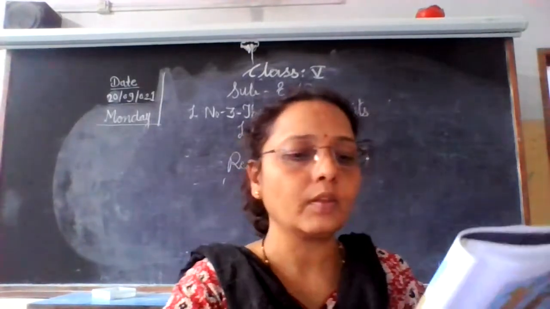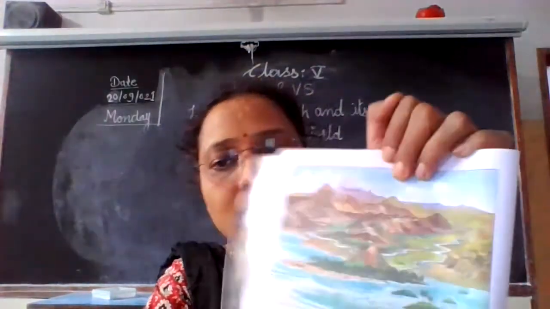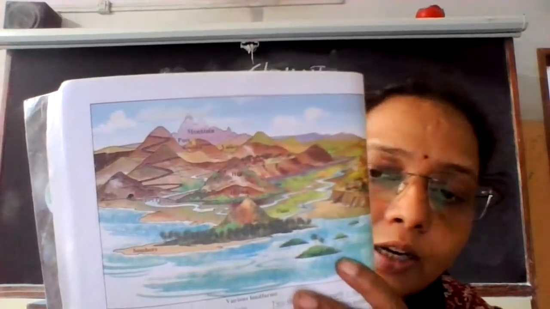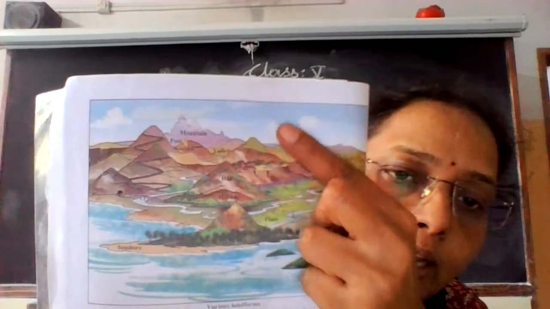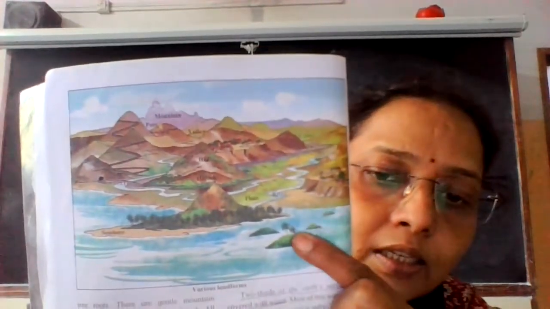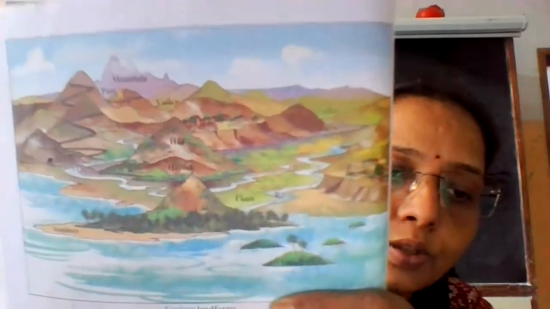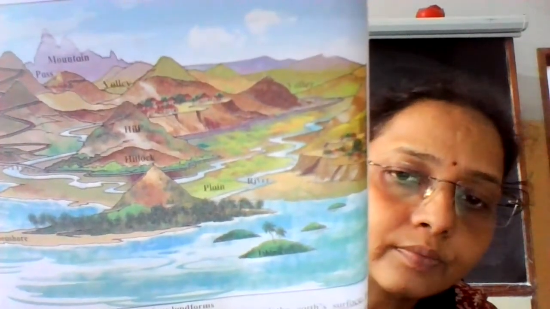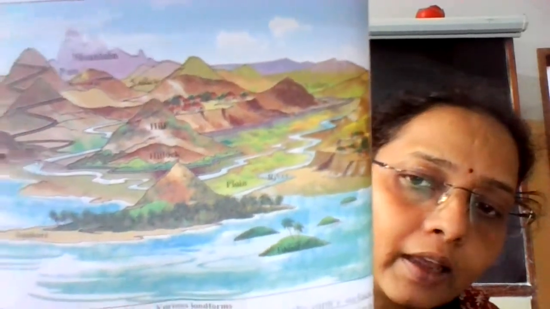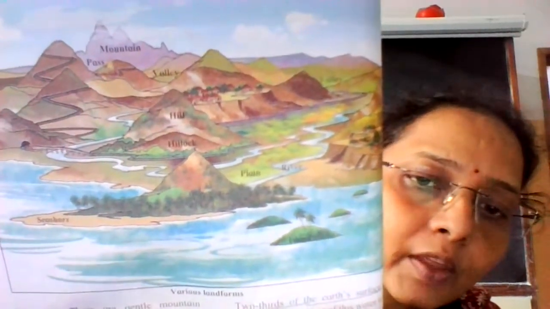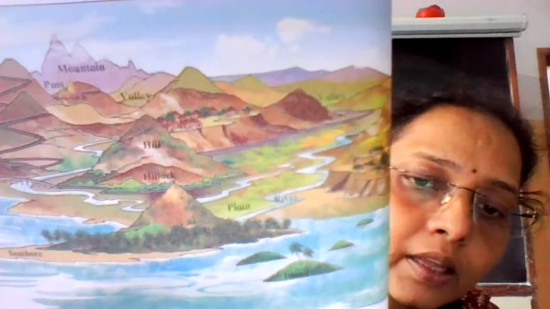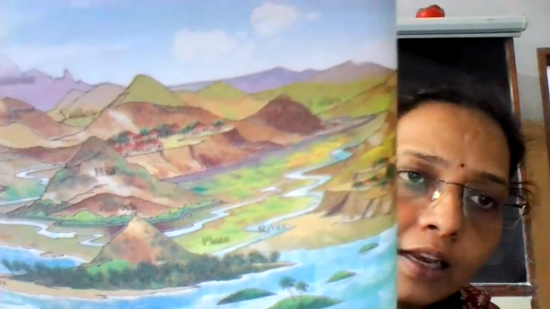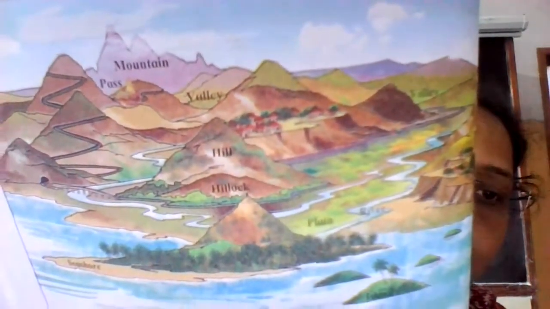So plains, rivers, valleys are here. So these are the different landforms. The different landforms are mountains, valleys, hills, plains. Take a look once more: here above is a valley, then here a river, plain area, then hillock, hills, valley. These are mountains.